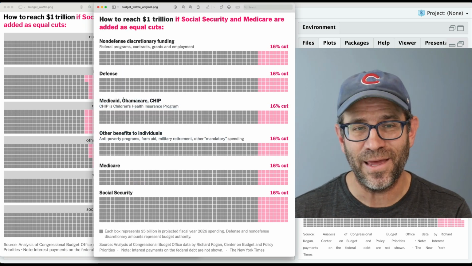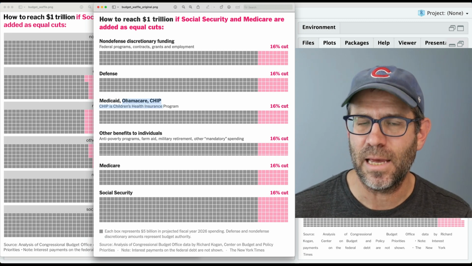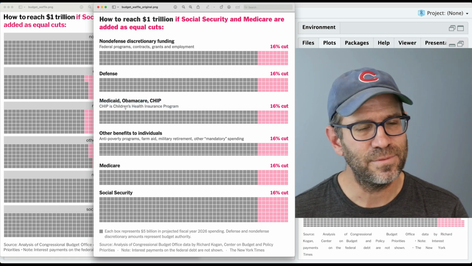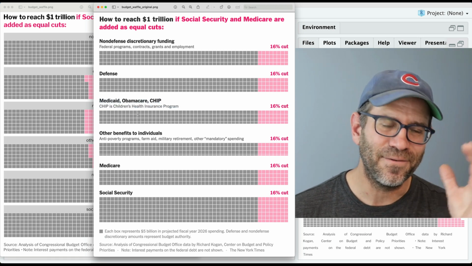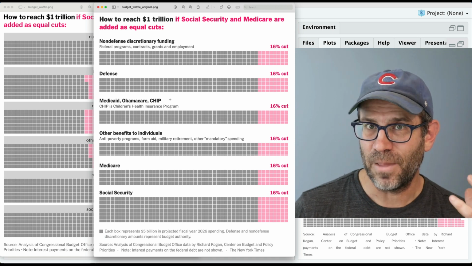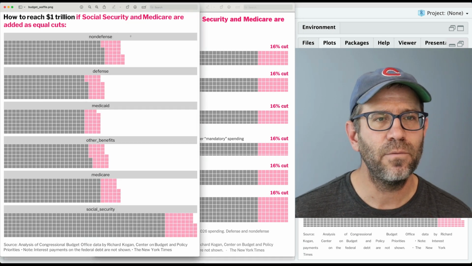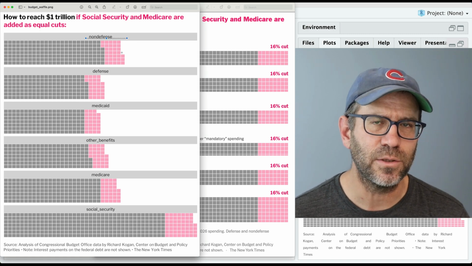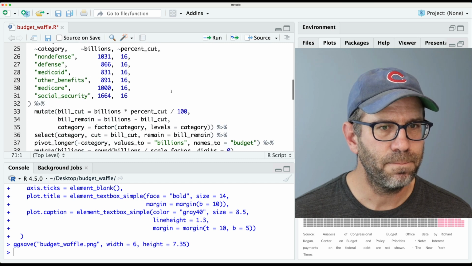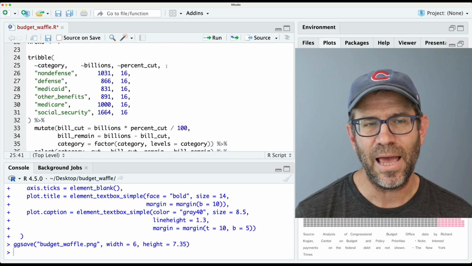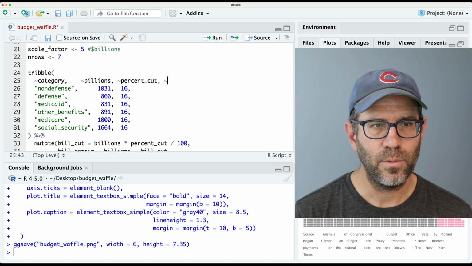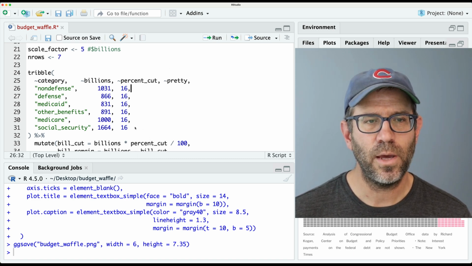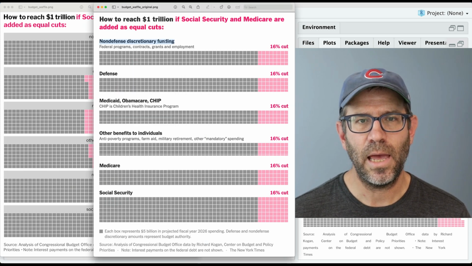And so to do this whole thing, we're going to be using element markdown then to bring in HTML to get the bolding, the different font, the different color for the different elements of these strip titles. So this part of the panel where this non-defense is called the strip, when you're looking at arguments within the theme function. So we'll come back up here. And I think what I'll do is I will add to this tribble, and I will then call this pretty. And then for each of these, I'm going to go ahead and copy in what they have for their title.